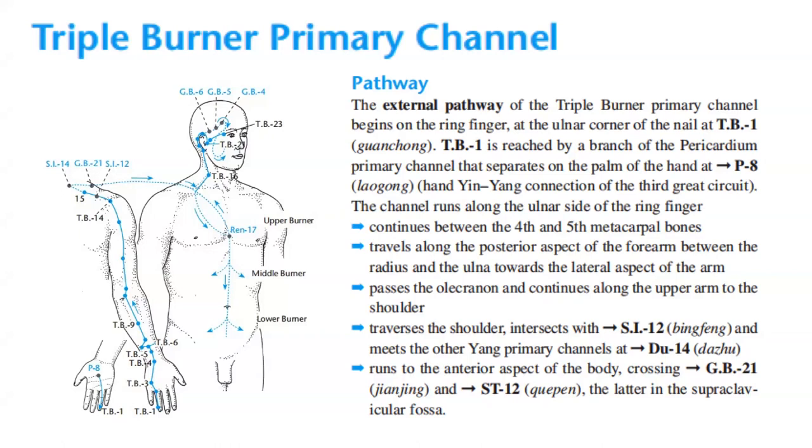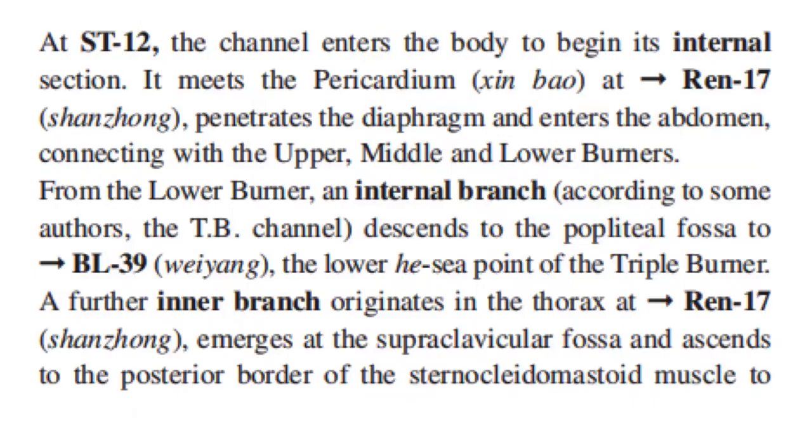The channel runs along the ulnar side of the ring finger, continues between the fourth and fifth metacarpal bones, travels along the posterior aspect of the forearm between the radius and the ulna towards the lateral aspect of the arm, passes the olecranon, and continues along the upper arm to the shoulder, traverses the shoulder, interacts with SI-12, and meets the other yang primary channels at GV-14, runs to the anterior aspect of the body, crossing GB-21 and ST-12, the latter in the supraclavicular fossa.